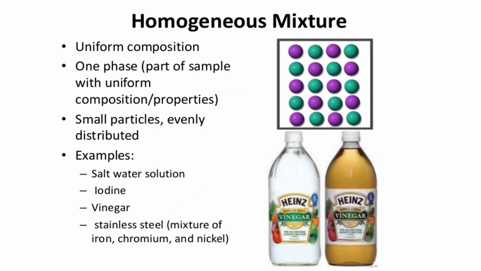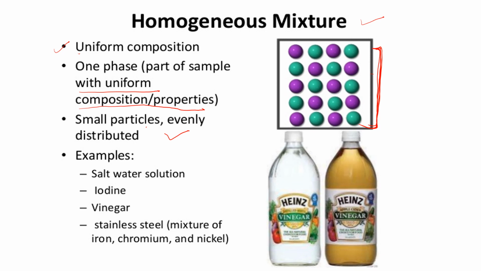What is a homogeneous mixture? A homogeneous mixture has uniform composition. It has one phase. One phase means a part of a sample with uniform composition and properties. Uniform, the same throughout. See how the components are placed: small particles, evenly distributed.